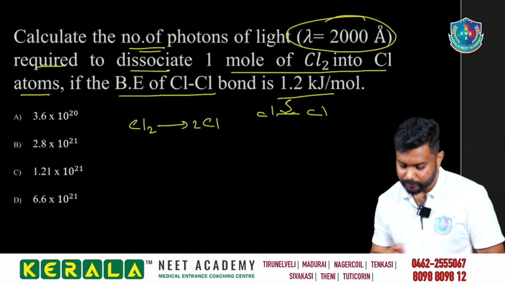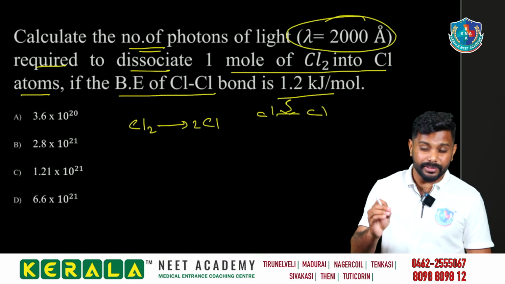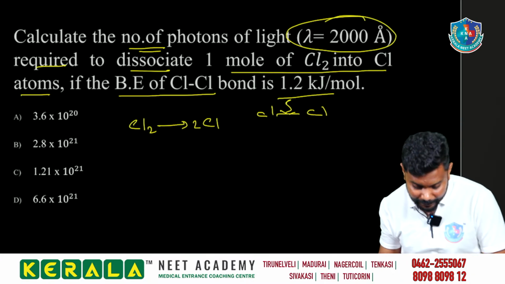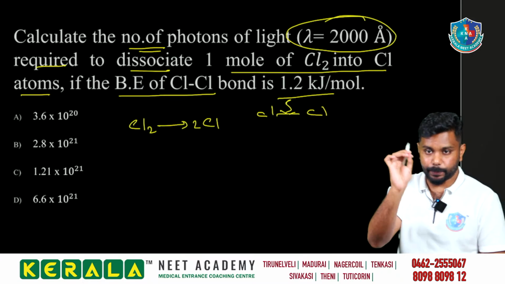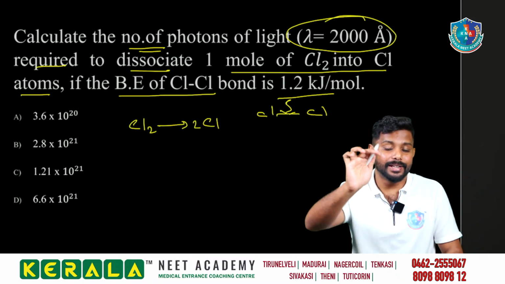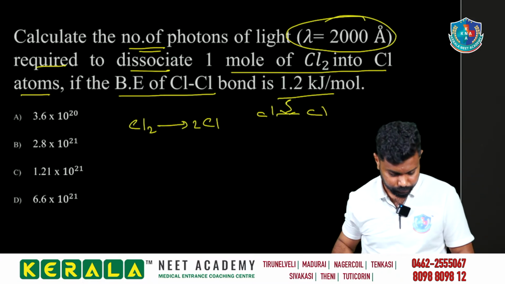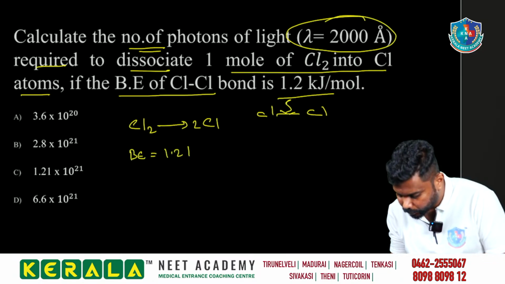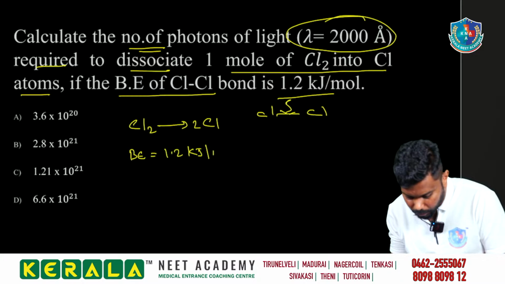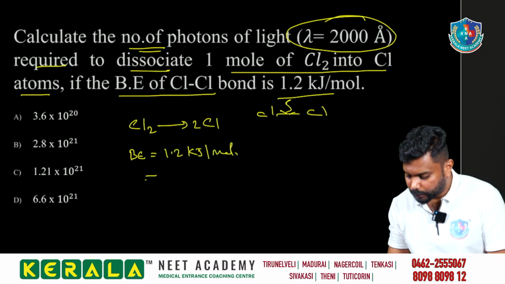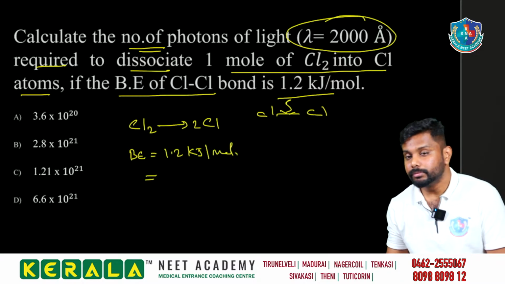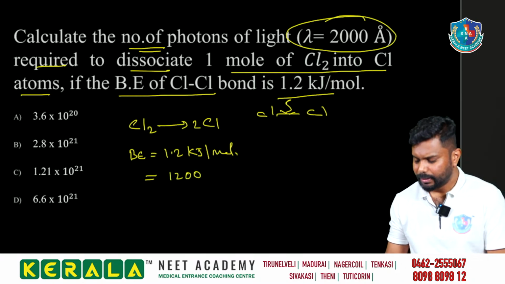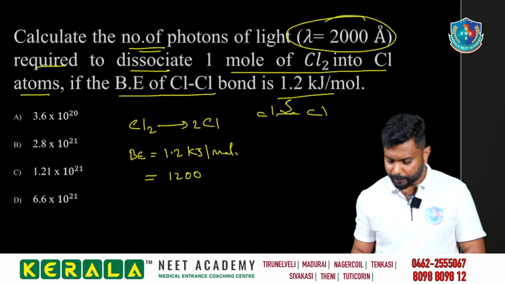We have to mention the wavelength required to dissociate 1 mole of chlorine. Since 1 mole of chlorine is converted to atoms, the bond energy is 1.2 kilojoule per mole. So 1.2 kilojoule means 1.2 into 1000, that is equal to 1200. We can mention 1.2 into 10 cube.